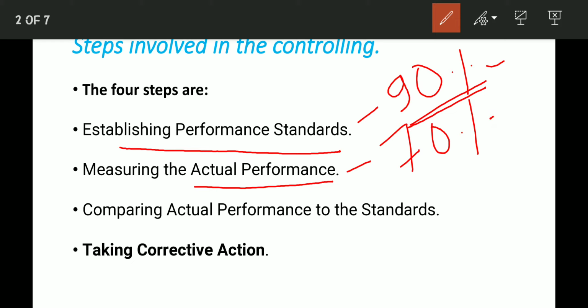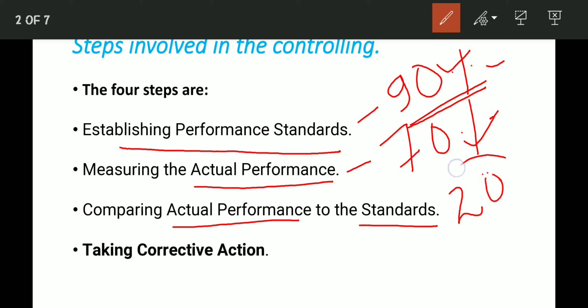Okay. After measuring actual performance, we compare actual performance to standard performance for finding out the deviation. Like you targeted 90% and you got 70%. So the deviation, that difference, is 20% in negative terms, because you had to achieve a higher result, that is 90%, but you got a lower result than the standard performance. So you try to control this 20% deviation.